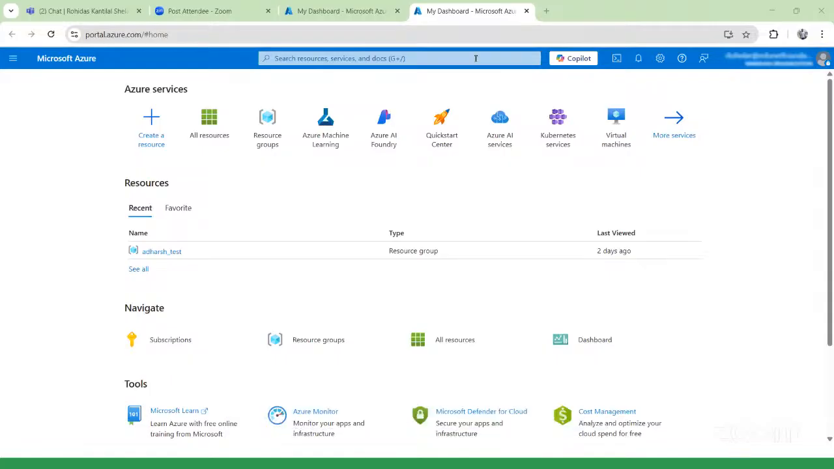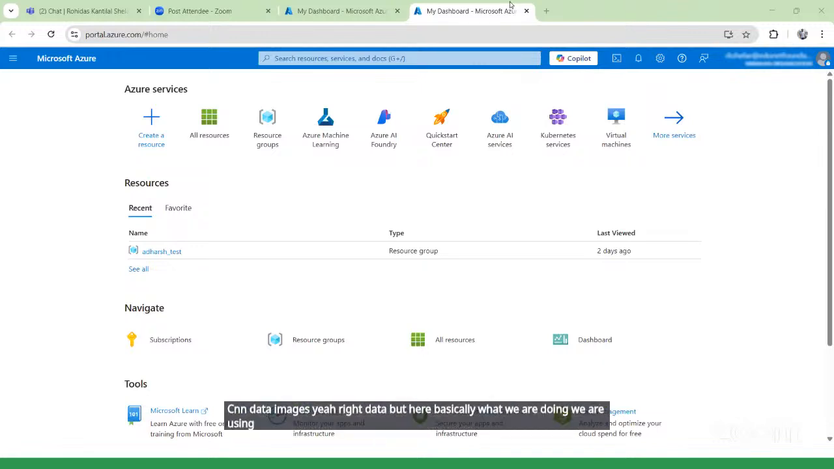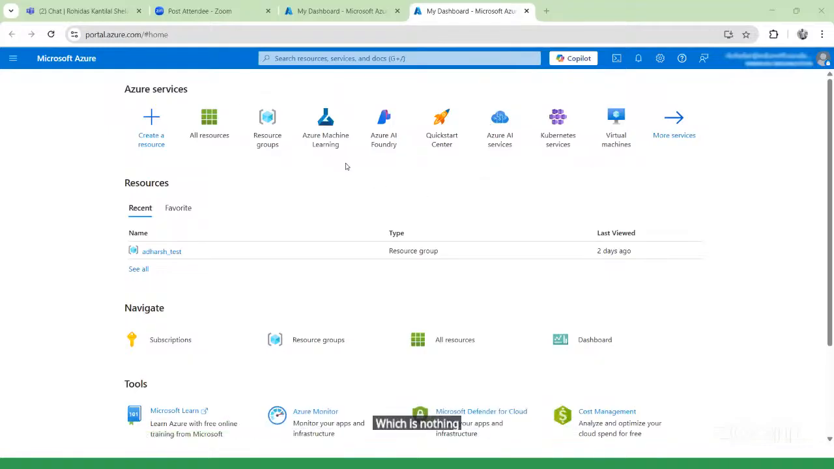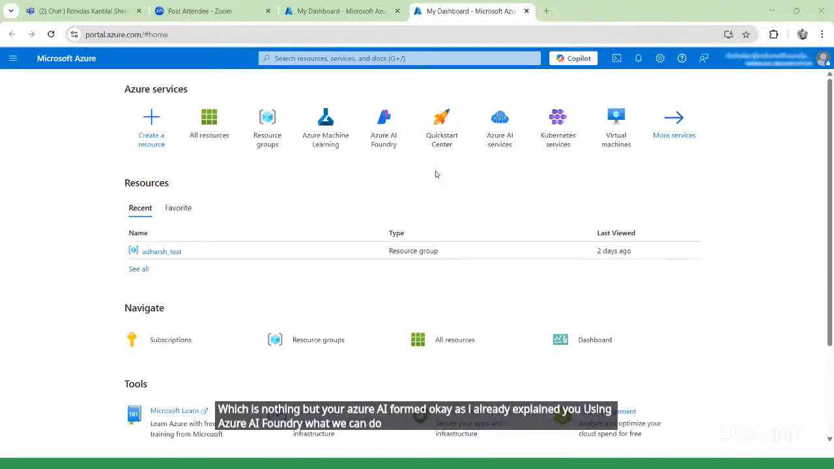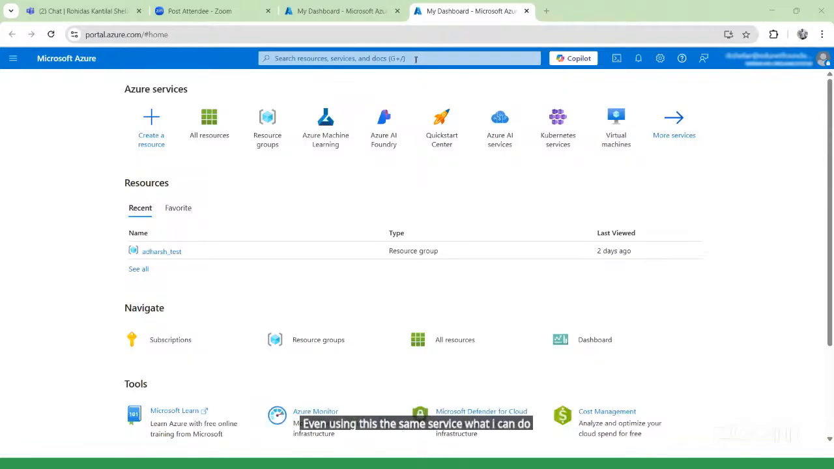CNN data, images. Data. But here basically what we are doing, we are using that service. The service name is nothing but your Azure AI Foundry. As I already explained, using Azure AI Foundry we can create any AI related projects, any generative AI related project. Even using the same service, we can create a chatbot also.